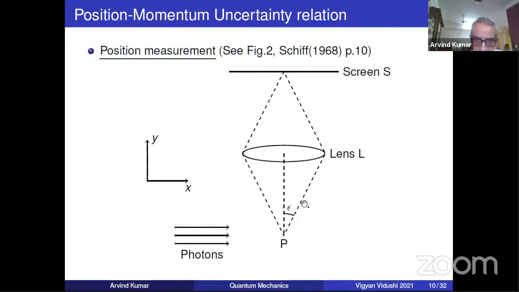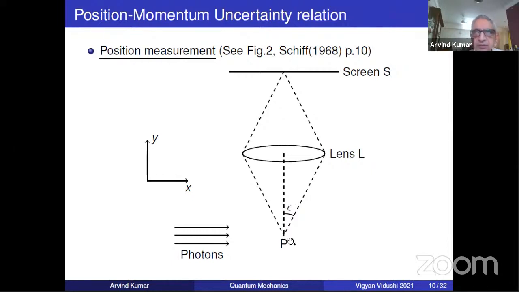Now this is a diffraction experiment. This is exactly what happens when you study optics, and this is called the resolving power. How much can you resolve? Resolving power has to do with how certain you can be of the position.